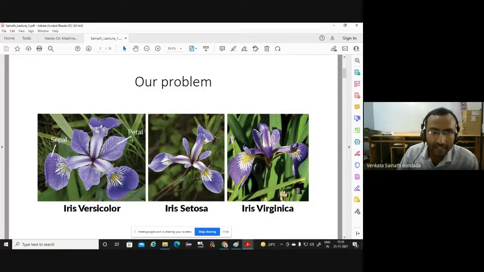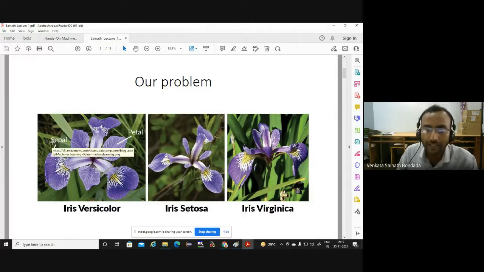So generally these petals, suppose you take a rose, petals are the ones which will attract our eyes, generally good looking. And sepals are generally, not in this case, greenish in color and they support the flower. So petals are the beautiful ones which attract. Our features for this image or for the flowers are sepal length, sepal width, petal length, and petal width.